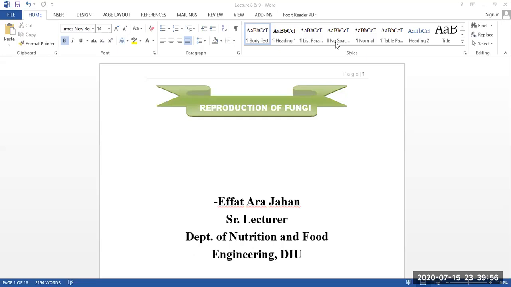Today, our discussion topic is reproduction of fungi. We already finished our midterm, and before that, we already know about the basic things of fungus, that is, the structure, the classifications with examples, all the things we already learned. So today we're going to learn about reproduction of fungus, and it will be part 1.